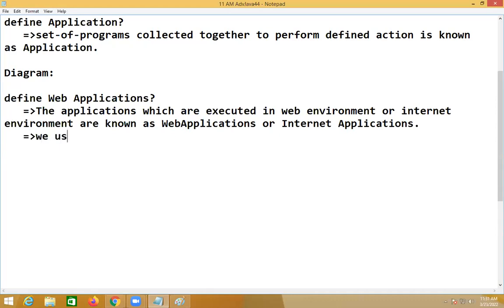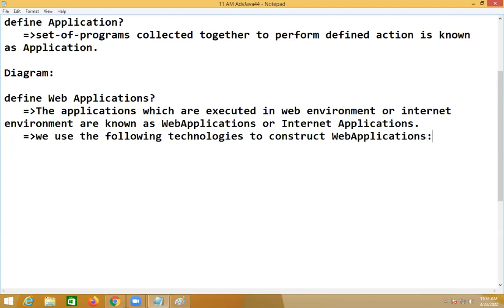We use the following technologies to construct web applications: JDBC, Servlet, and JSP.